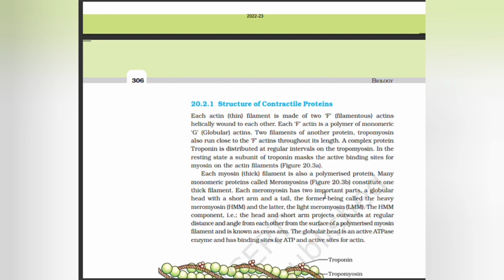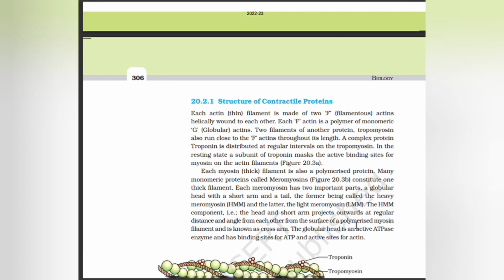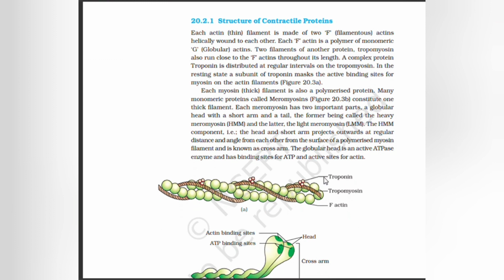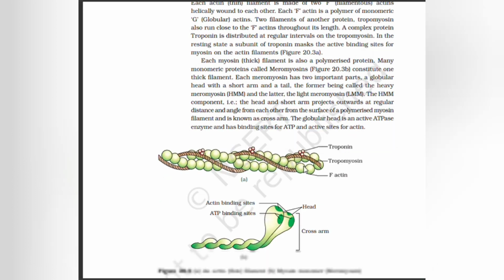Each myosin filament is also a polymerized protein. Many monomeric proteins called meromyosins constitute one thick filament. Each meromyosin has two important parts, a globular head with a short arm and a tail, the former being called the heavy meromyosin, HMM, and the latter the light meromyosin, LMM. The HMM component, the head and short arm, projects outwards at regular distance and angle from each other from the surface of the polymerized myosin filament. It is known as the cross arm. The globular head is an active ATPase enzyme and has binding sites for ATP and active sites for actin.